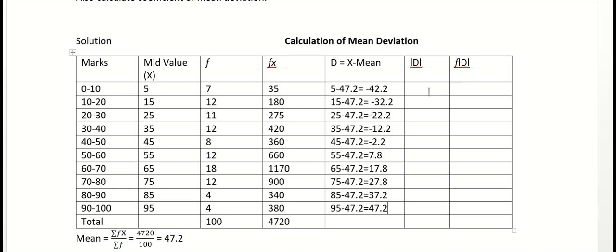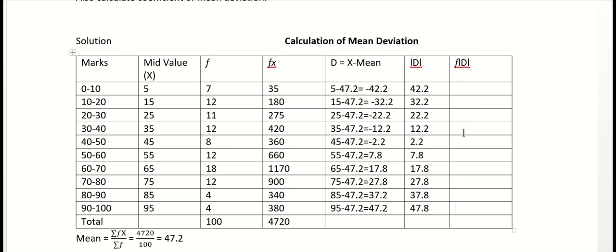Now we will calculate absolute D. For absolute D, we will remove all the negative signs. So this minus 42.2 will become plus 42.2, then 32.2, 22.2, then we have 12.2, 2.2, 7.8, 17.8, 27.8, 37.8 and 47.8,